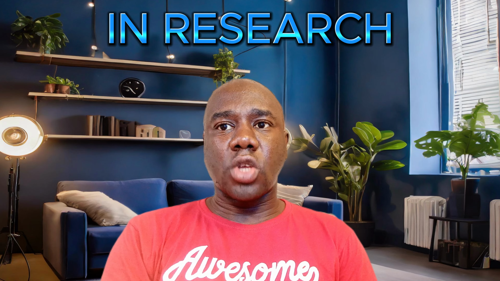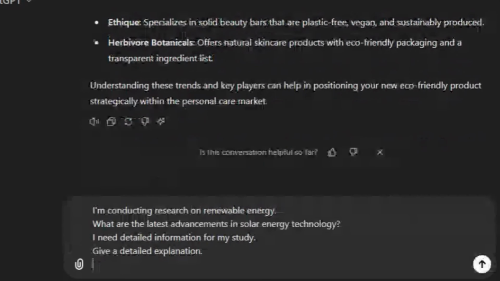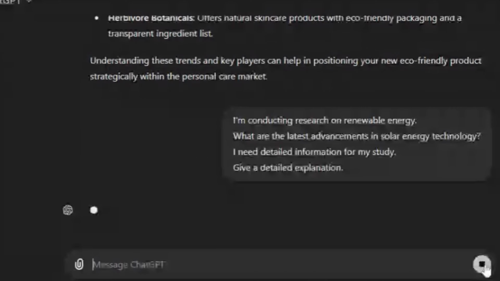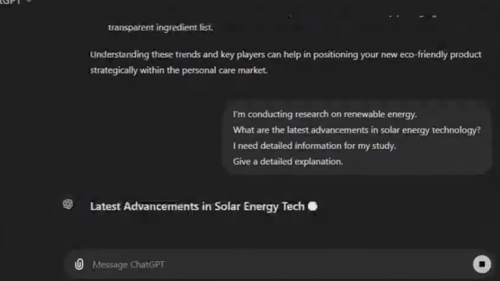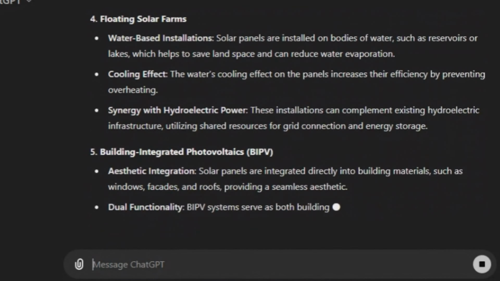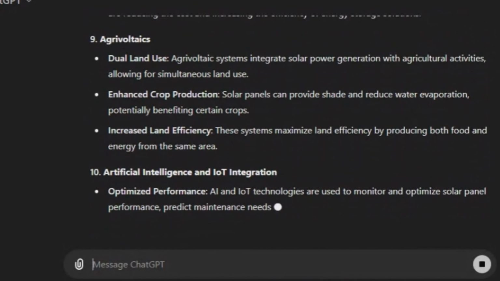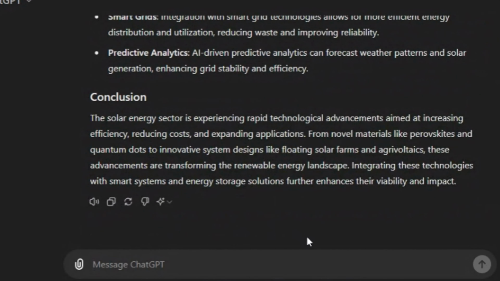Next is research. Suppose we are investigating renewable energy sources. Context, I'm conducting research on renewable energy. Specific question, what are the latest advancements in solar energy technology? Intent, I need detailed information for my study. The relevant keywords are renewable energy, solar technology, advancements. The response format, give a detailed explanation. Let's check out the result, the perfect answer to that prompt.